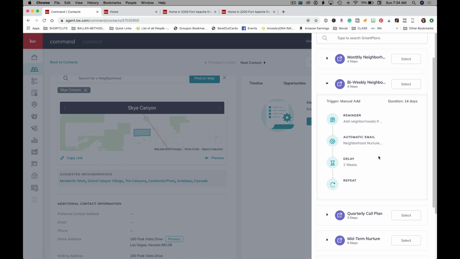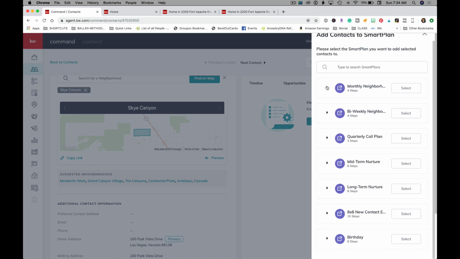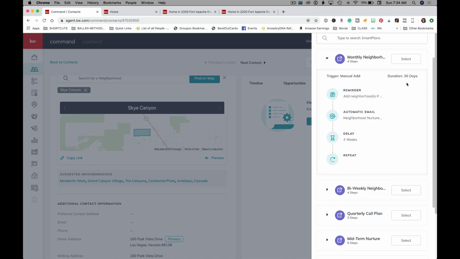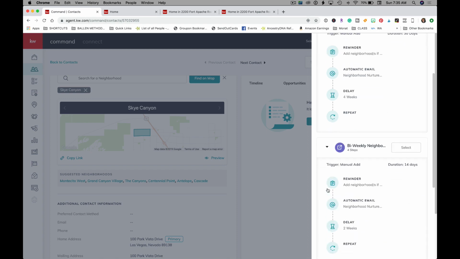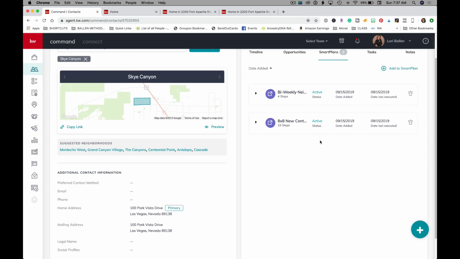Then automatically it'll send out an email for their neighborhood nurture. Then it'll wait 2 weeks and it'll do it again. Then it'll wait 2 weeks and it'll do it again. Okay. So that's how this is going to work, it's going to put them on these neighborhood nurtures. Up here, we have monthly neighborhood nurture, and that one is a 30-day rotation. So neighborhood alert, send out an email, delay 4 weeks, repeat. So that is smart plans.